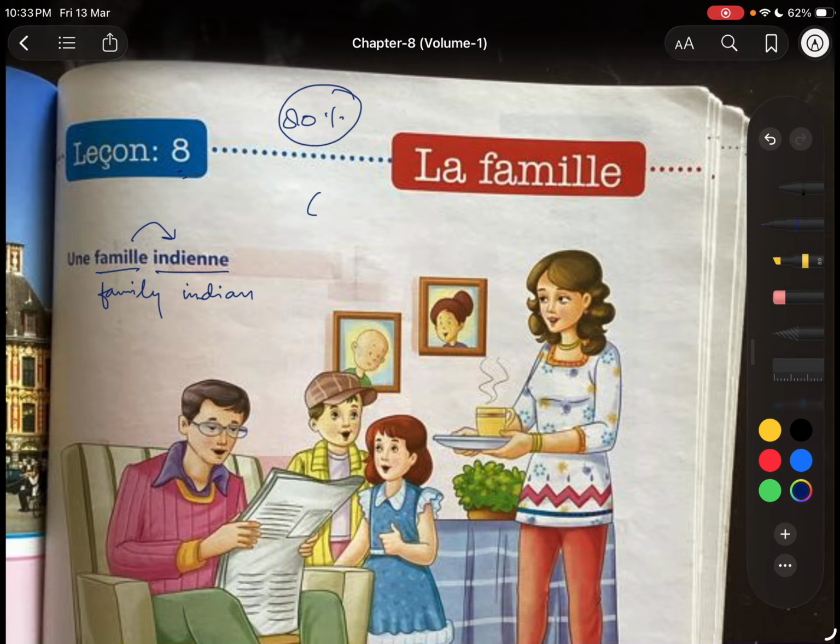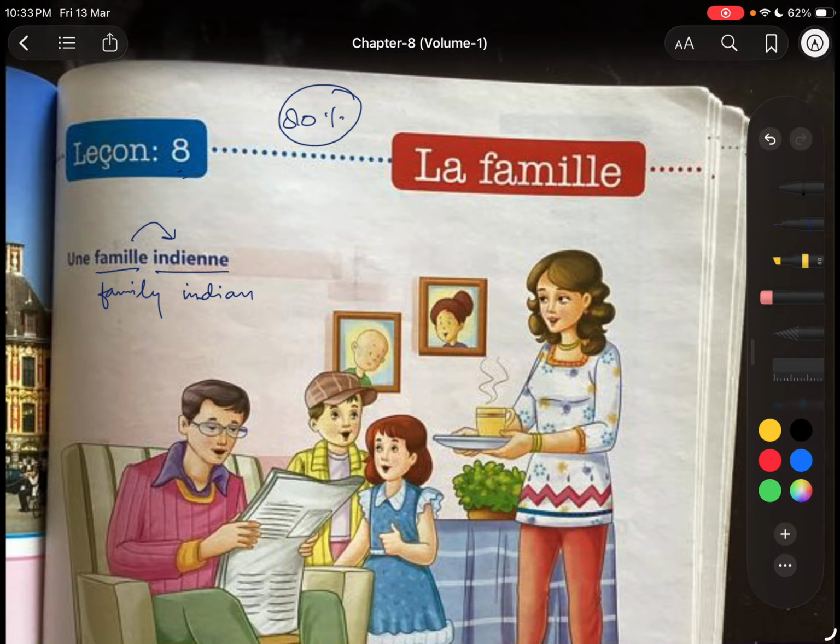For example, in English you can say good boy, good girl, good boys. See, good remains the same, there is no change. But if you want to write that in French, the spelling of good would be changed according to the noun.